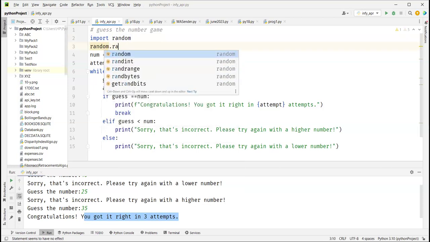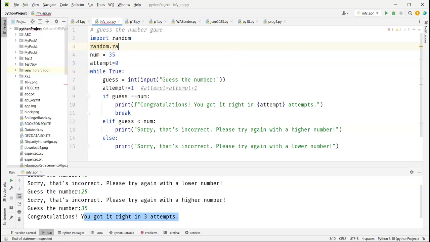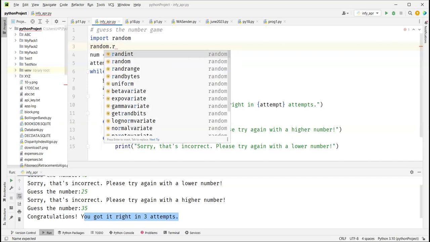Okay, so random, right? These are your functions available in random. It has a set of functions which are available only when you download them.